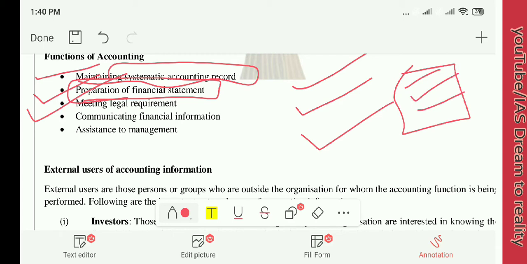stated by any of the government authorities. Next, the fourth function is communicating financial information. To whom will you be communicating financial information? It may be the consumer, it may be your supplier, it may be your business management team, or it may be your partner. You will be communicating what you have recorded, this information, to these parties.